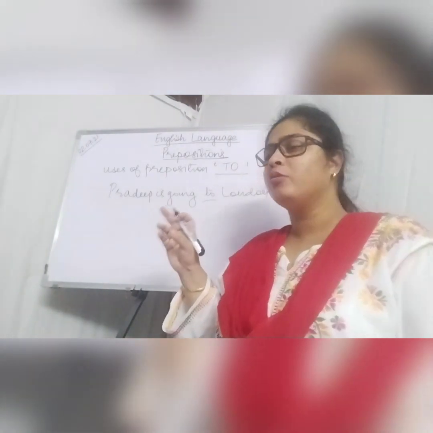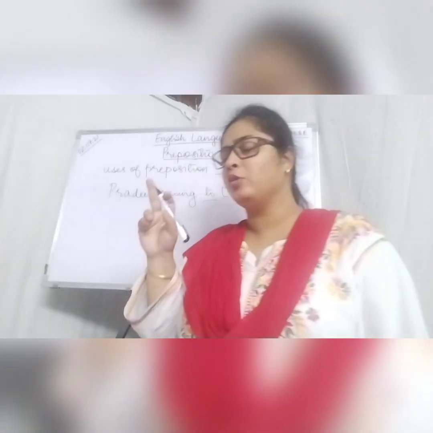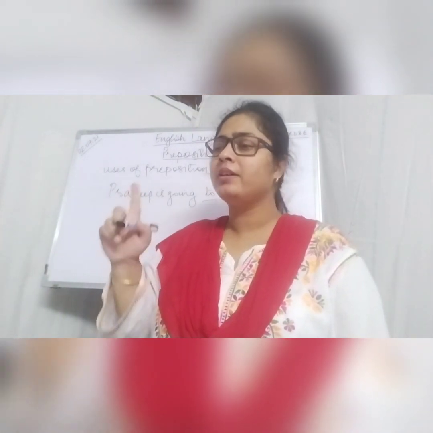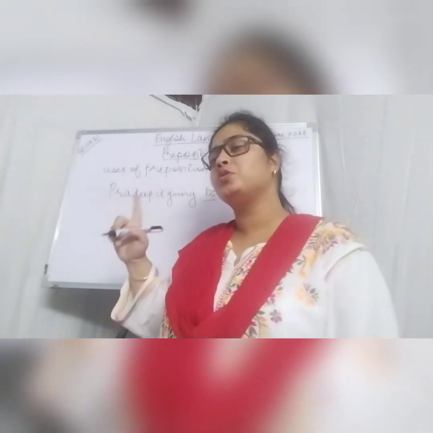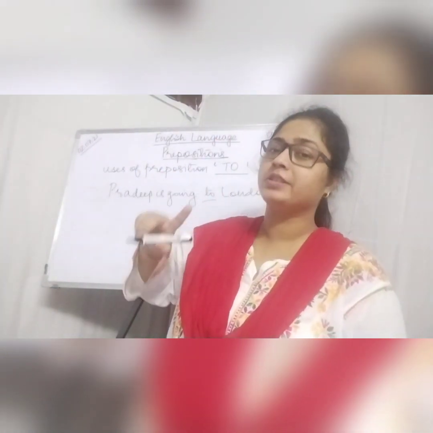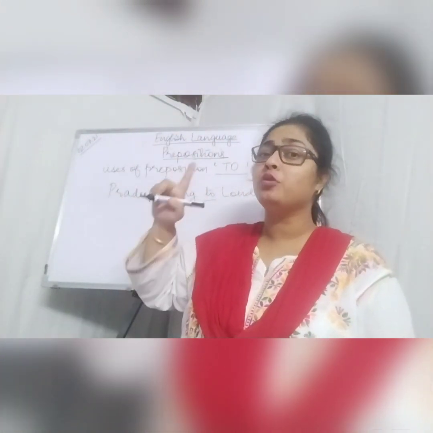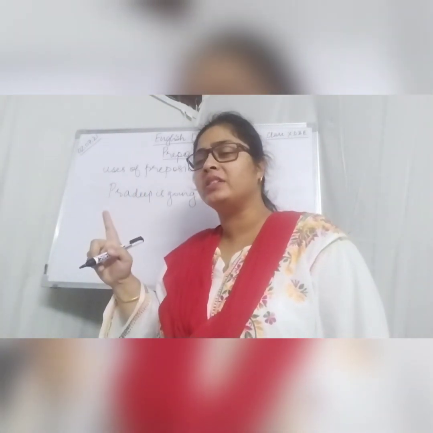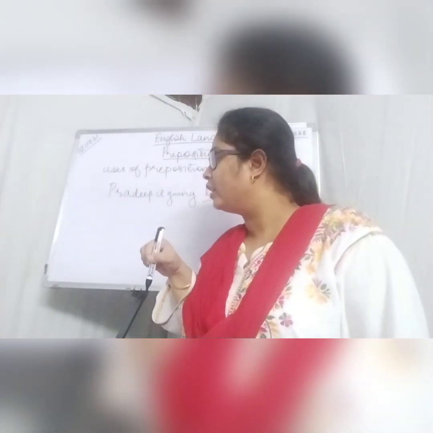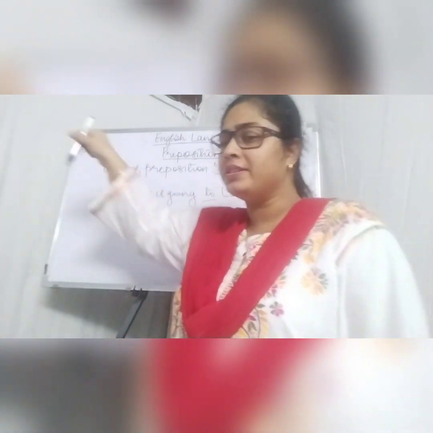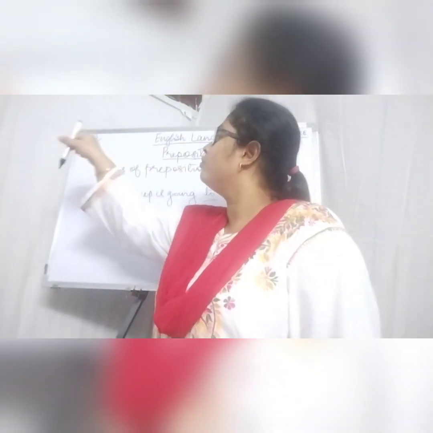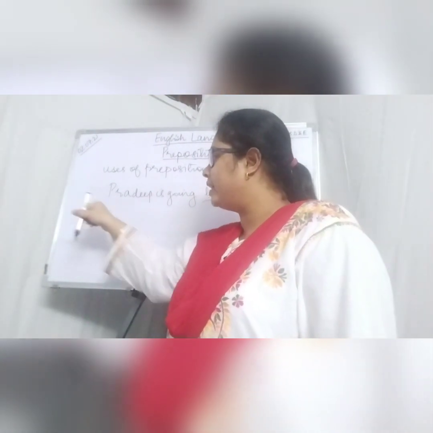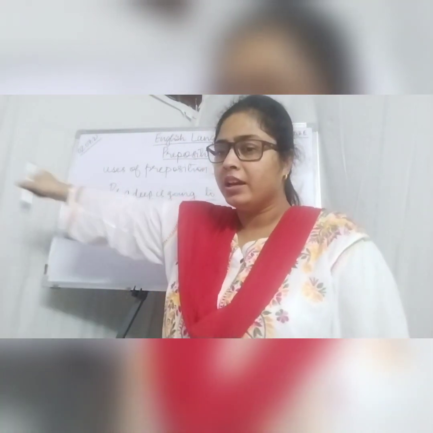Is it clear? You must be confused between the usage of preposition to and towards. Always remember that there is a difference between the usage of preposition to and towards. Towards is used when we don't know the destination, when we are uncertain of the destination. For example, if this object is moving towards that direction, we know it is moving that way, but if it is going towards there, from there it can go this side also, it can go here also.